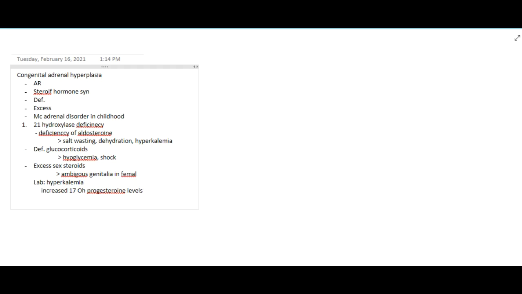So due to the deficiency of 21 hydroxylase, 17 hydroxyprogesterone accumulates, and you will also have genetic